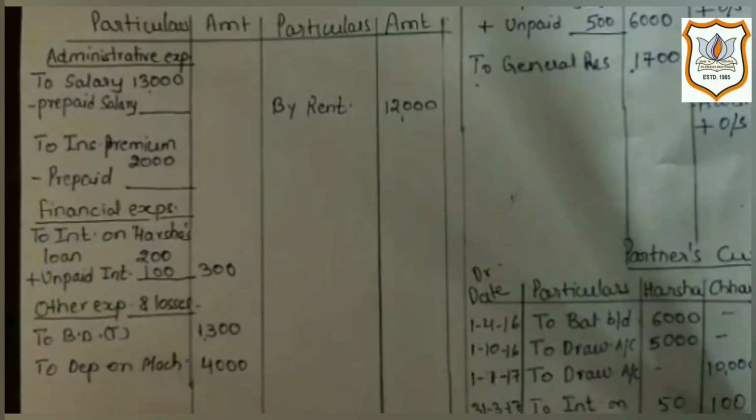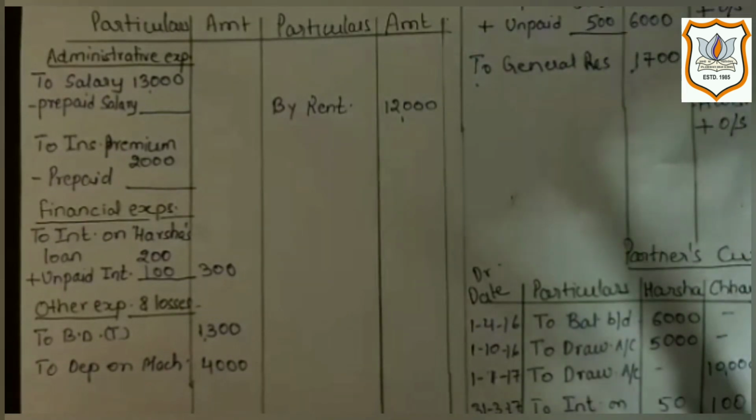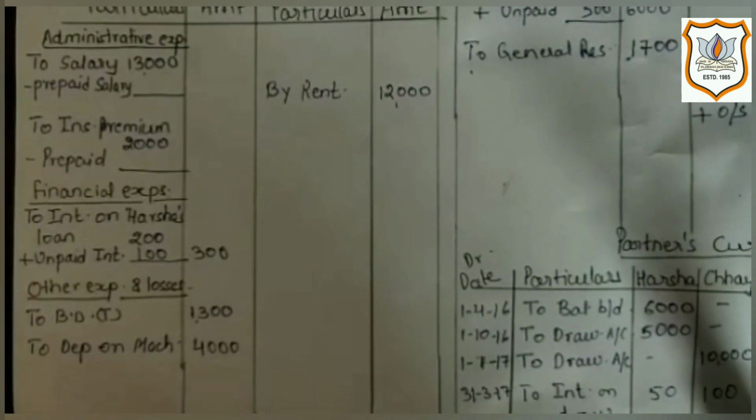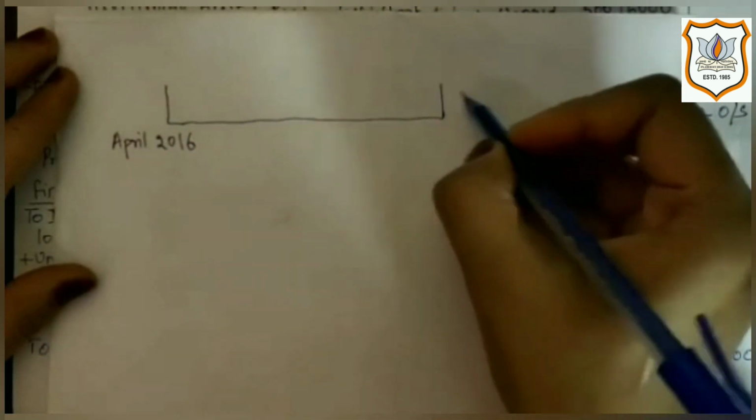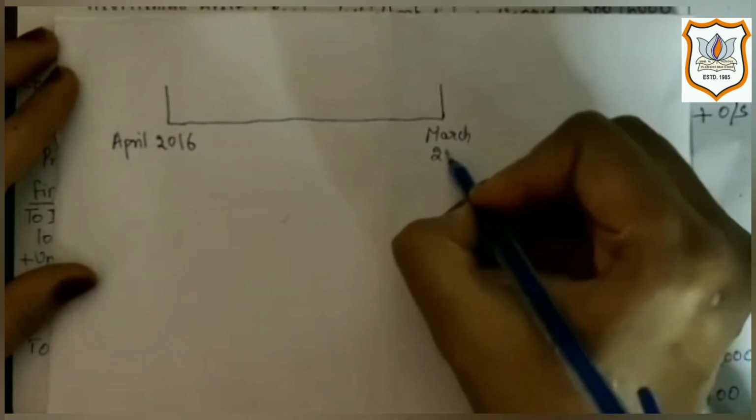Now next hidden adjustment is about insurance premium, which is rupees 2000 given in trial balance on debit side, and in bracket it is written that out of which 1200 is for the year ending on 30 June 2017. Let me show you calculation for this. To understand it, we will have a small diagram. Let's start from point April 2016, which goes up to March 2017.